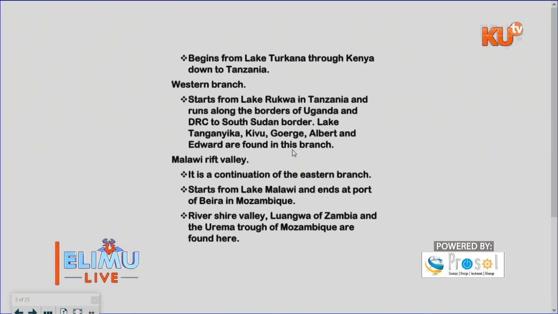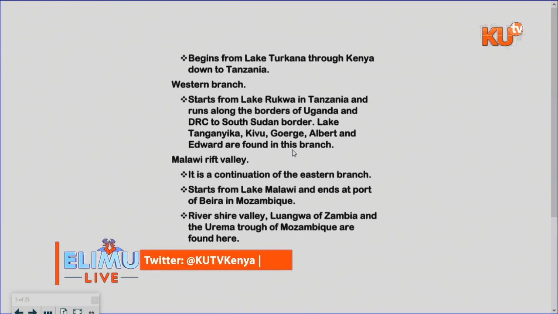I mostly tell my learners that when you hear names of people like George, Albert, Edward, those are names of lakes found in Uganda. When you come across such names, know they are lakes found in the western branch, in the part of Uganda.